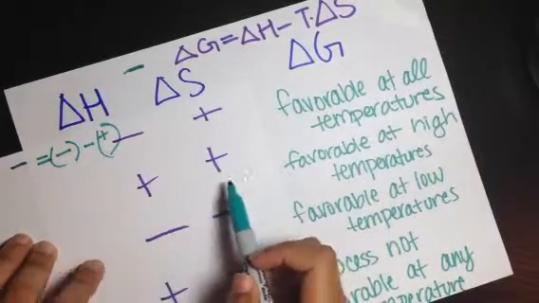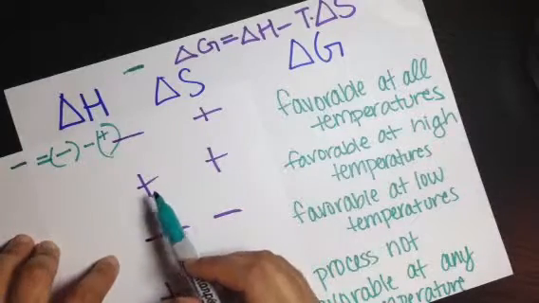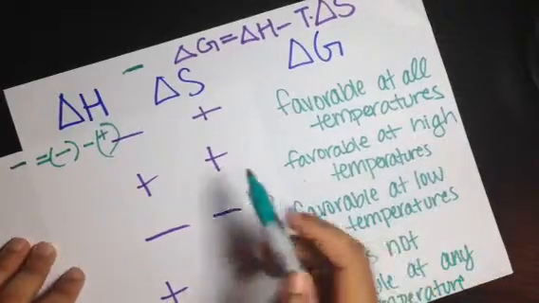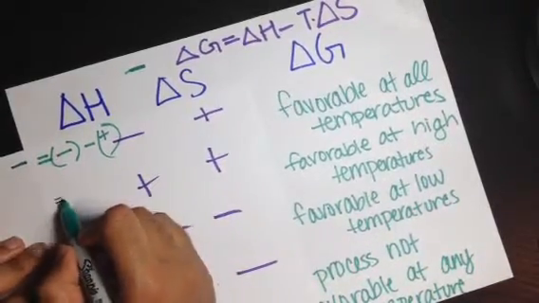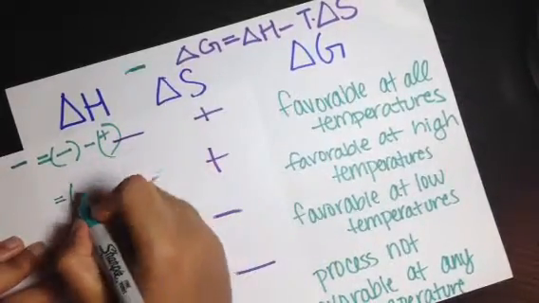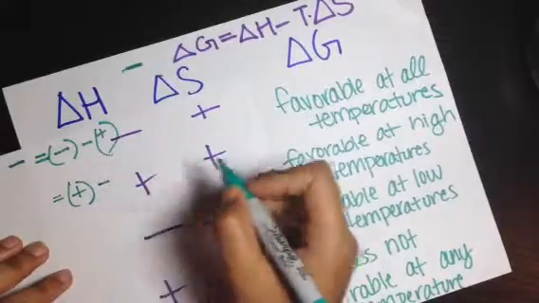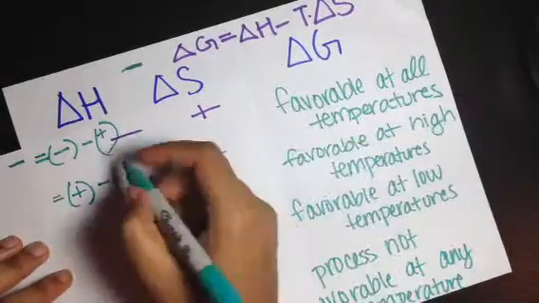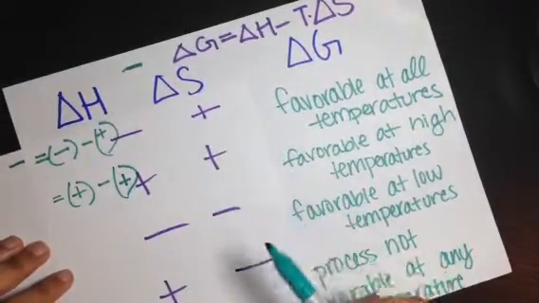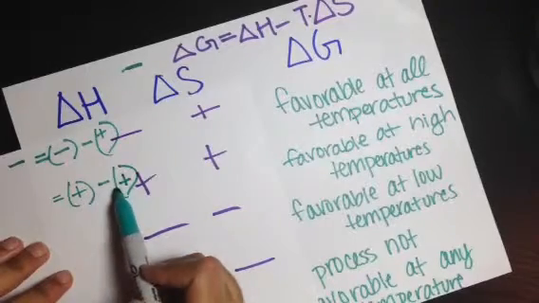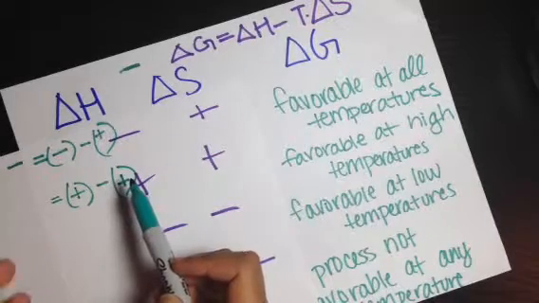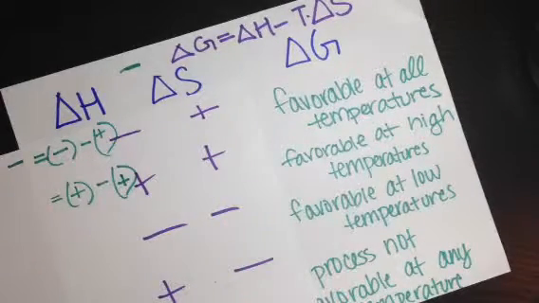However, a reaction is only favorable when delta H is positive and delta S is positive too, when T is at high temperatures. The math behind this is that you write the sign for delta H, which is positive, minus the sign for delta S, which is also positive. Again, you can disregard the temperature right now. But a positive minus a positive can be either zero, negative, or positive.